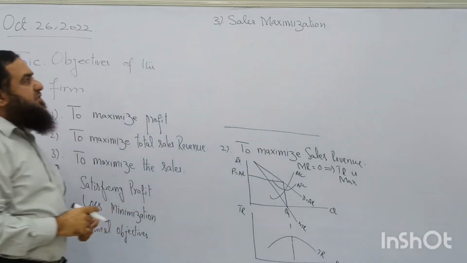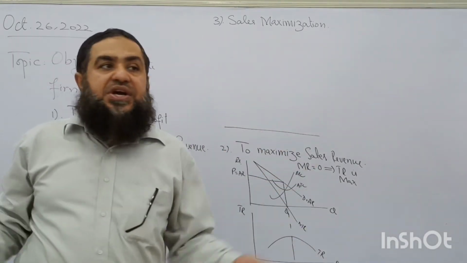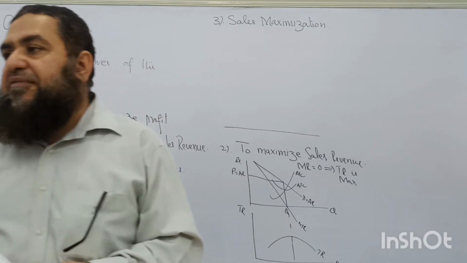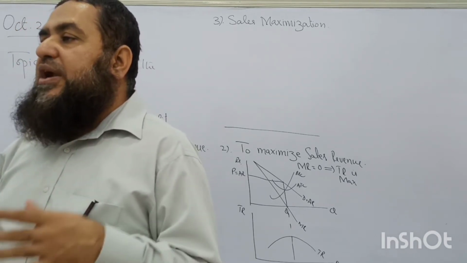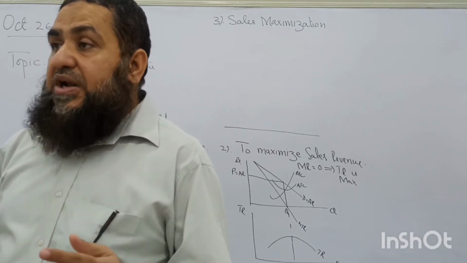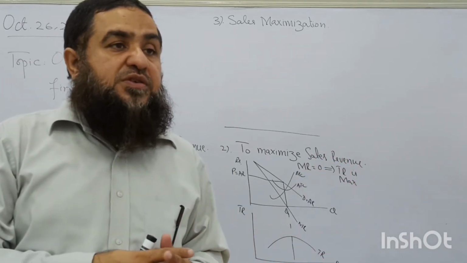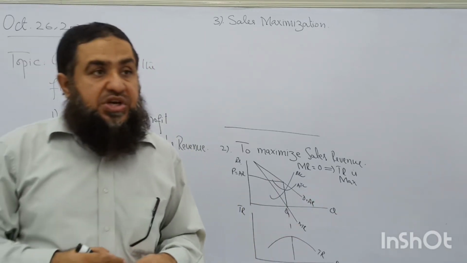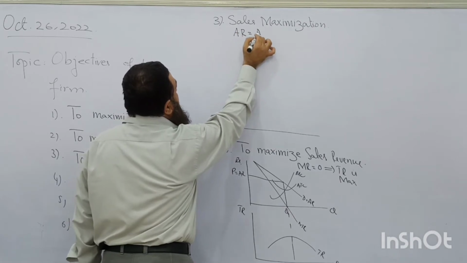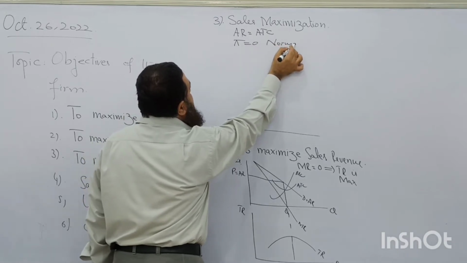How can it be achieved? Now, a firm wants to increase its market share, rather than maximize total revenue or the total profit of the firm. Once it gets more and more market share, what happens? When it has more market share in the market, after this it can increase the price to maximize profit. First of all, it wants to have more market share. So it is possible when average revenue is equal to average total cost and firm profit is normal profit.